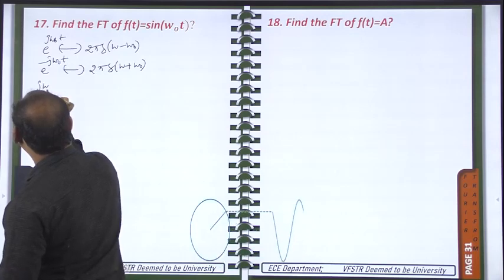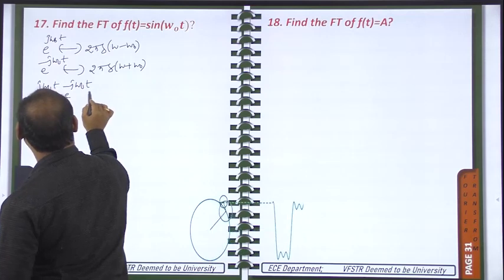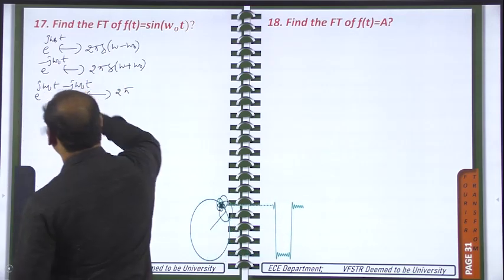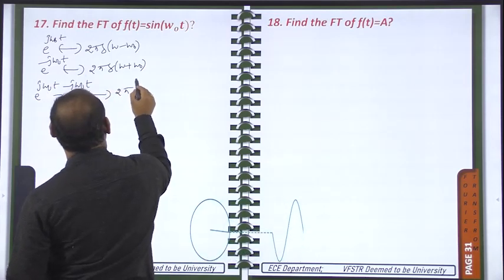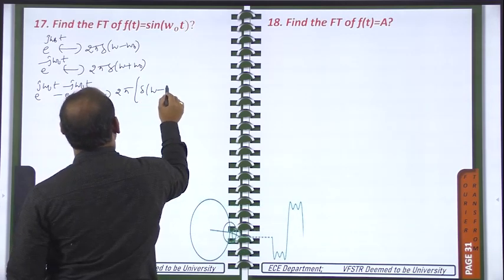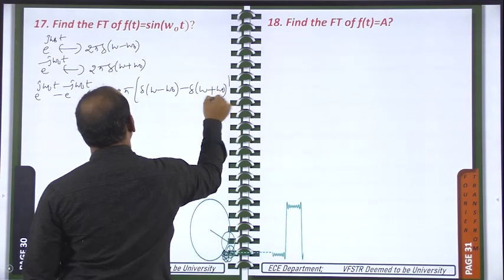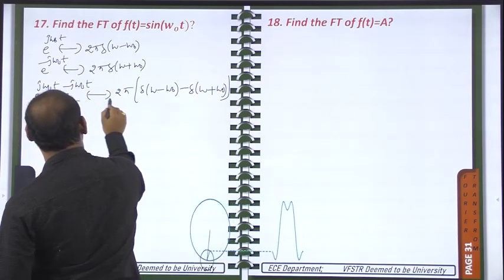E power j omega naught into t minus e power minus j omega naught into t is having the Fourier transform 2 pi into, according to the linearity property, we subtracted on the left side, so the right side will also be subtracted. So 2 pi, if you take common, del of omega minus omega naught minus del of omega plus omega naught. Okay, send this to this side, or divide with 2j on both sides.